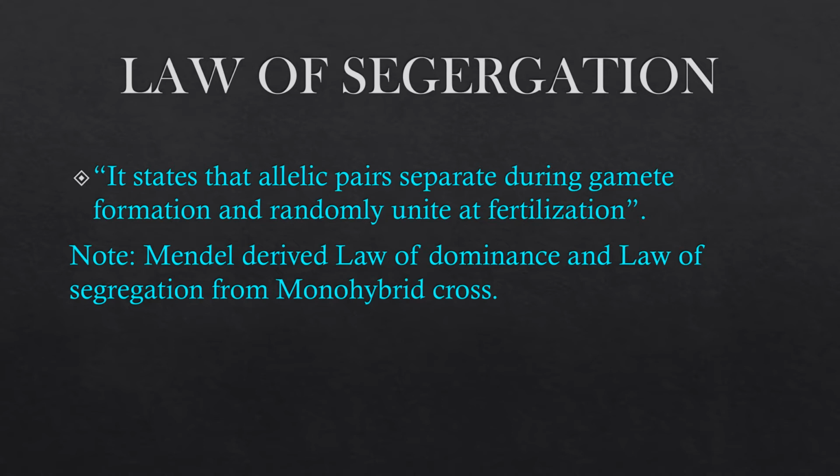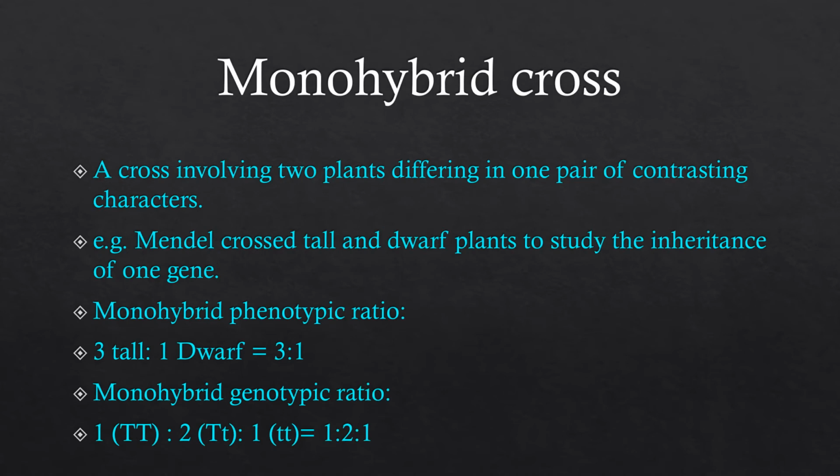These two laws, the law of segregation and the law of dominance, Mendel derived from the monohybrid cross. Keep in mind, mono means one. Now we will study what a monohybrid cross is. Whenever one character is considered for the cross, it is called a monohybrid cross.